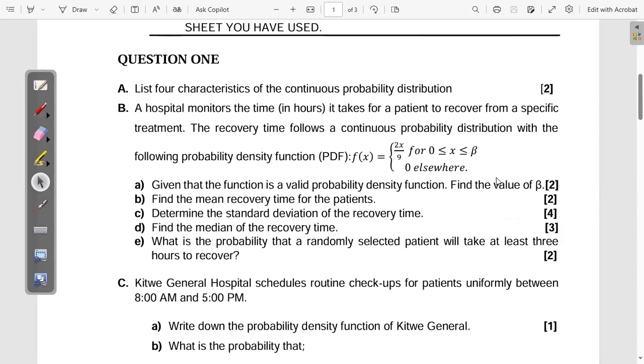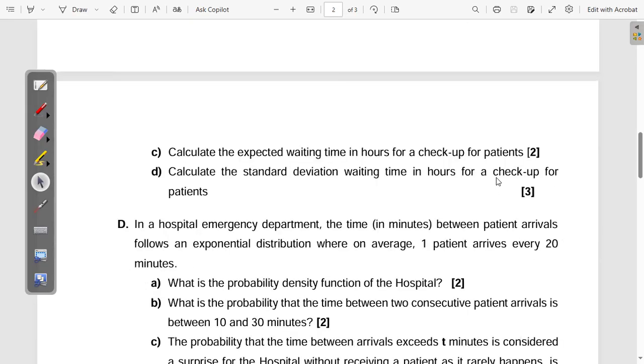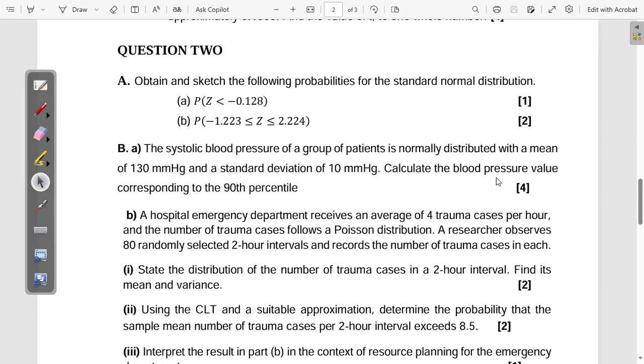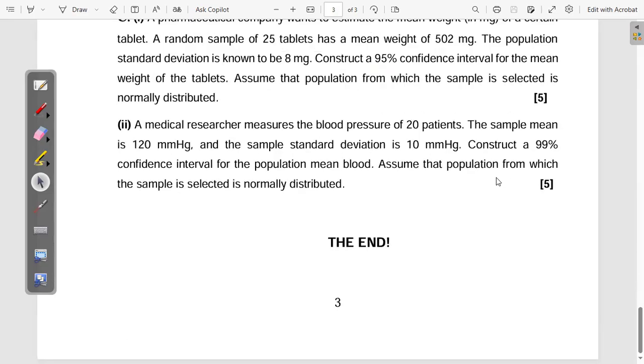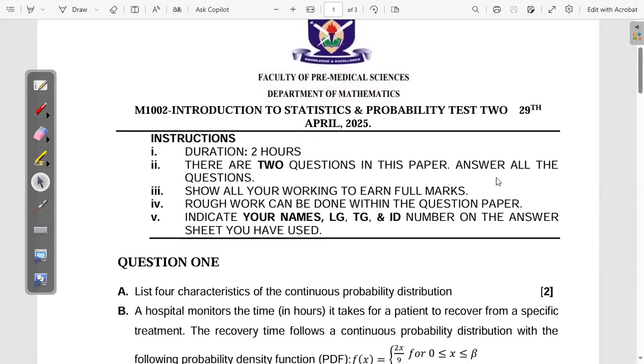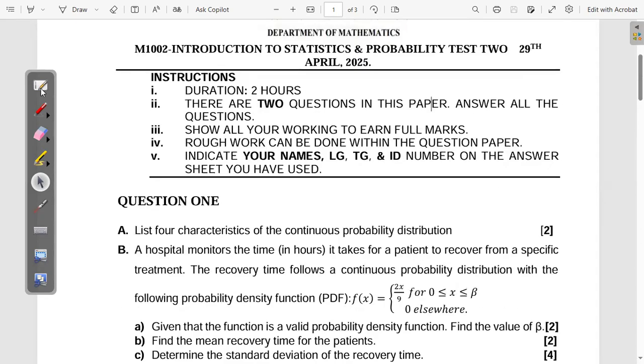Okay, so we have two questions in test 2. You can see the first question is this one here. There's A, B, C up to D. And then question 2 has A, B up to what? Up to C. Okay, so we're going to answer all these questions in this video. Okay, so we start with the first one there.